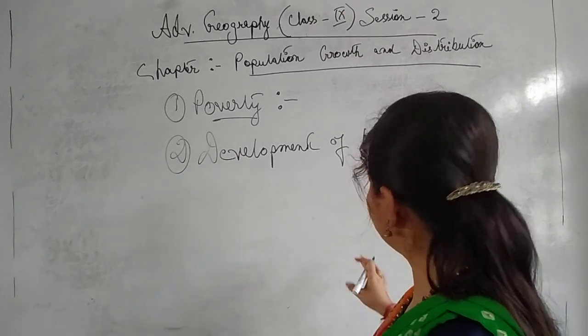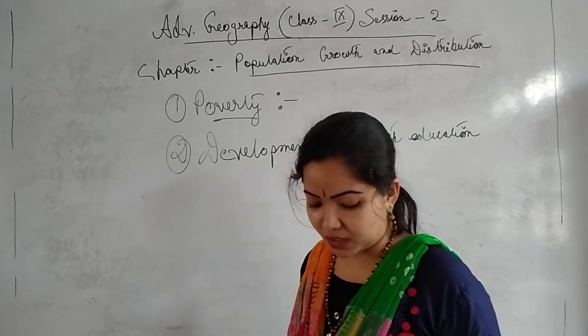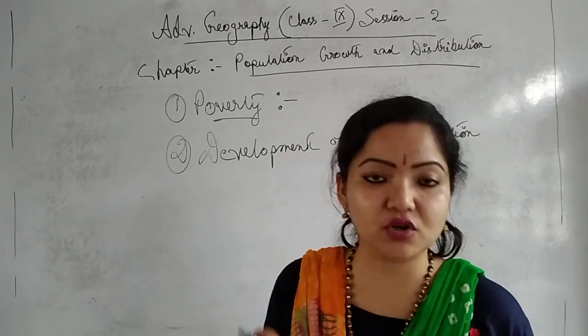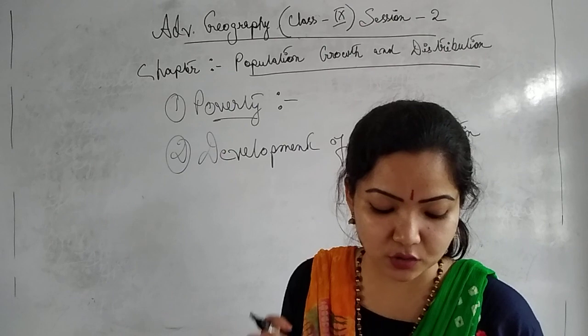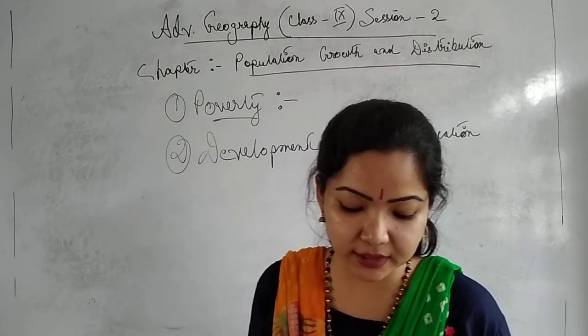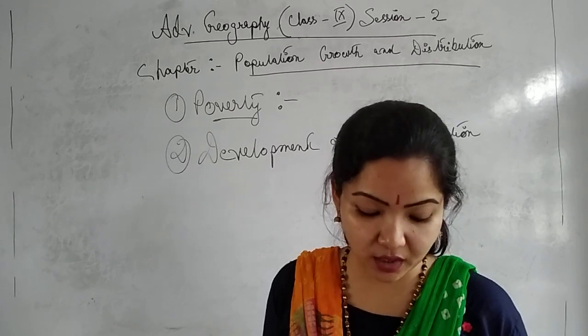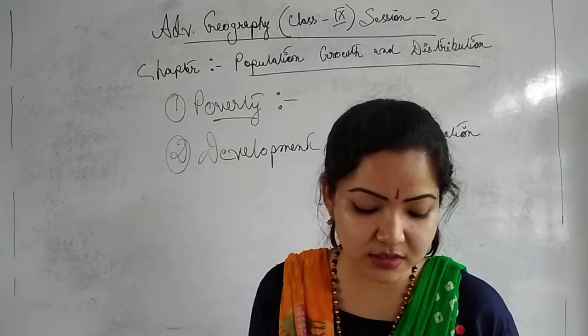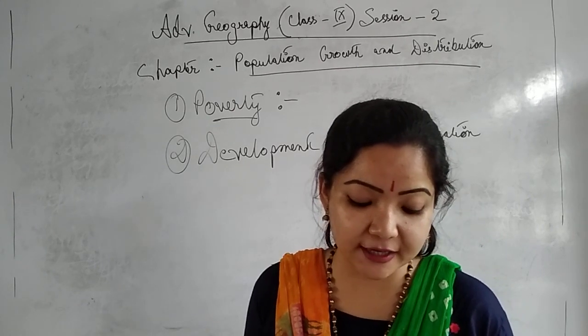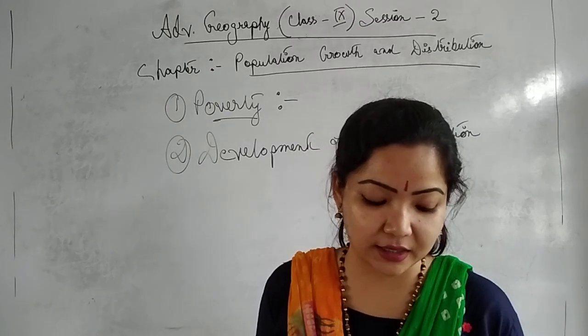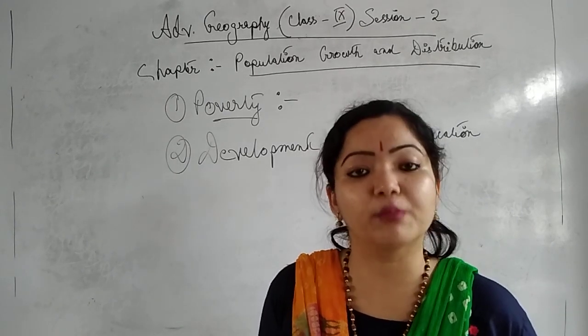Development of health education means knowledge of proper childbearing, childcare, and the nutritional requirements of infants, given to expectant mothers. Because of this, the infant mortality rate has come down to a great extent. This has resulted in the growth of population.